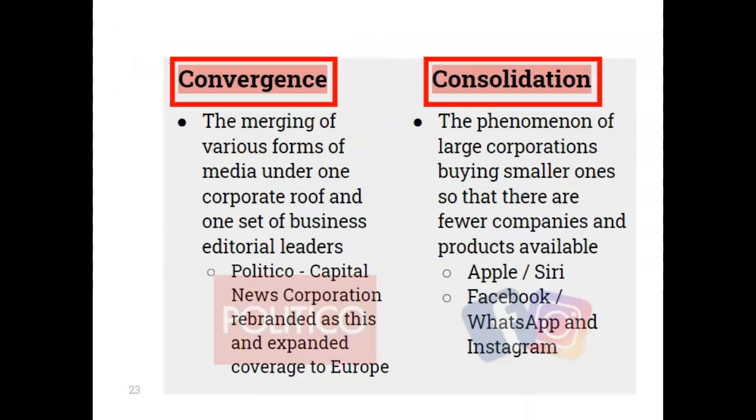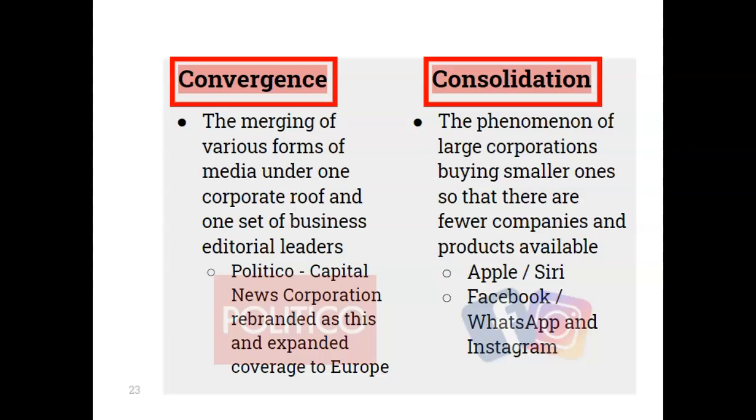Many people have grown to be concerned for the emergence of certain networks and how it may be controlled in the hands of just a few. Some examples would include convergence and consolidation. Convergence has to do with the merging of various forms of media under one corporate roof and one set of business editorial leaders. So some examples would include Politico with Capital News Corporation rebranding as this and expanding its coverage to Europe.